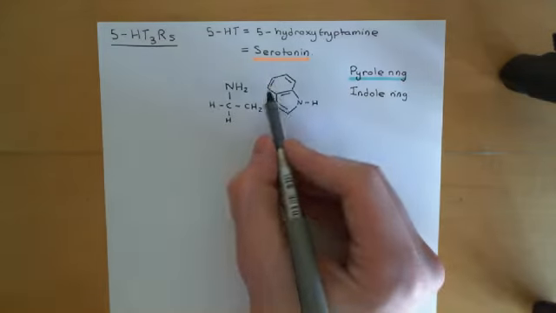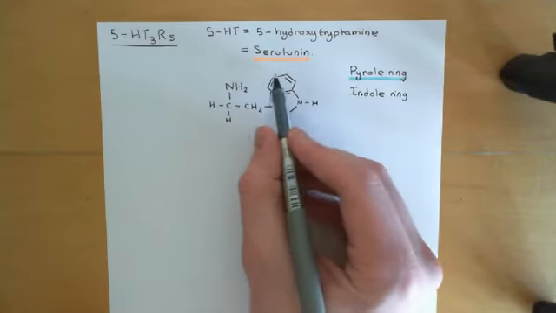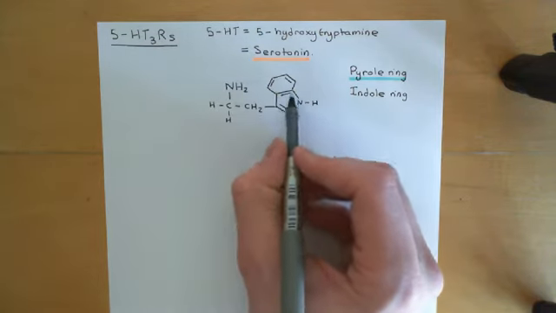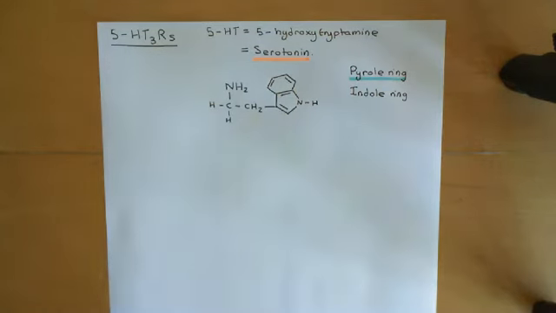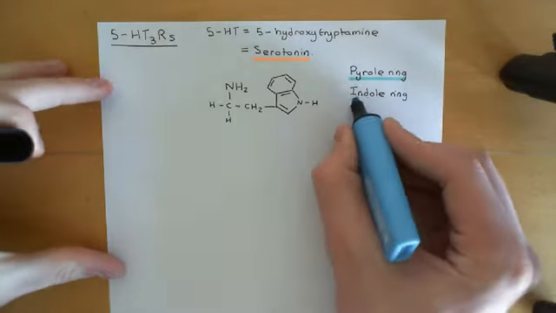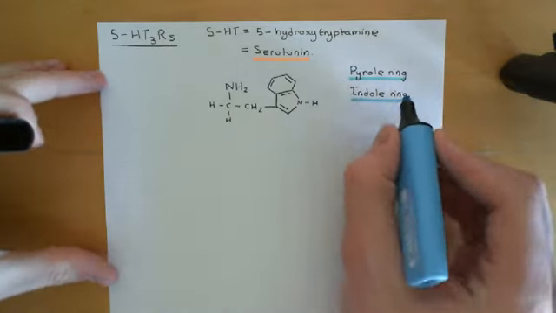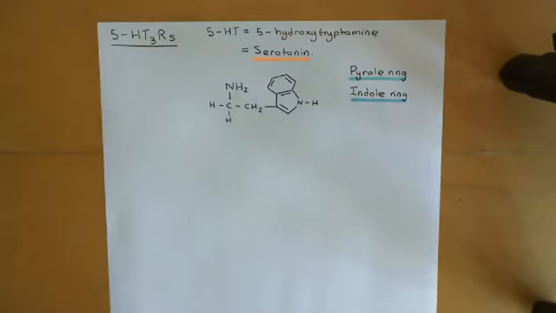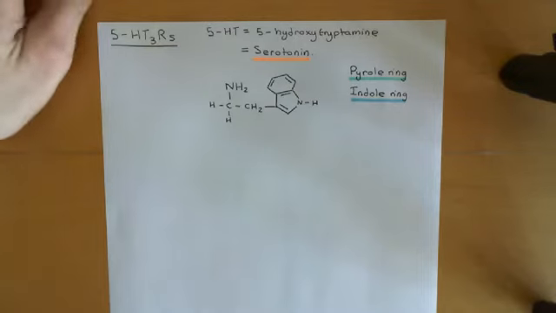Obviously only these four here will have hydrogens coming off it in the indole ring, because these two are going to have the pyrrole ring components coming off. Okay, right, so that structure now is the indole ring. So we have now shown tryptamine. This is the structure of tryptamine, but we don't want tryptamine, we want 5-hydroxytryptamine. So let me just show you the numbering system for the components of this indole ring of tryptamine.